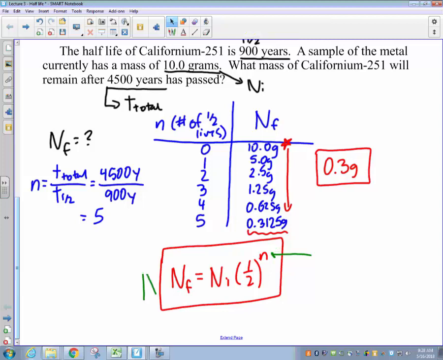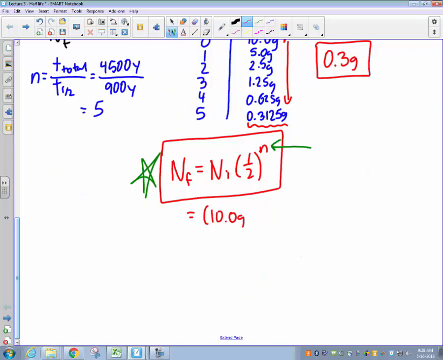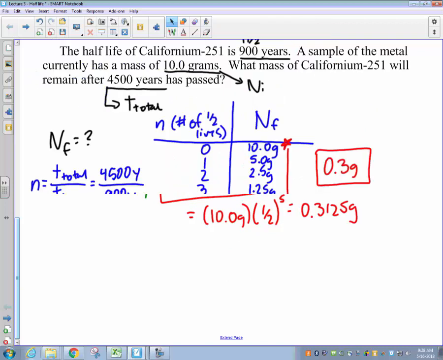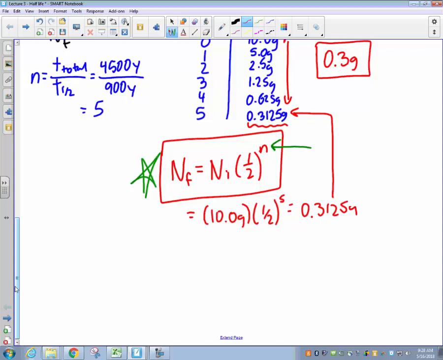So this equation is your most important equation for dealing with half-lives. Final amount, n sub f, is equal to the initial amount, n sub i, times 1/2 to the n, where n is the number of half-lives. And you'll see that we'll get to the same equivalent answer: the initial amount we started with of 10.0 grams, times 1/2 to the 5th power gets us 0.3125 grams, the same value which we got when we used the chart method. So, here's your main equation.